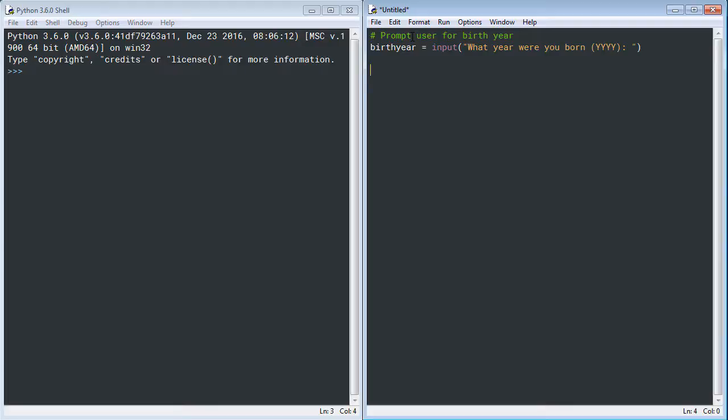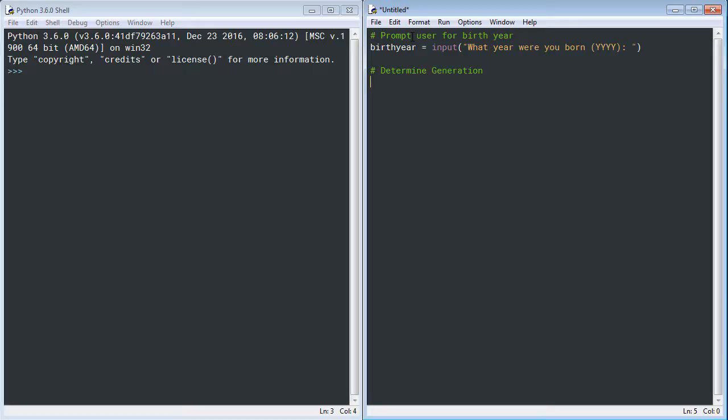Okay, the next thing that we need to do is put down a comment for the next section. Now we're at the part of our program where we need to determine, based upon the birth year of our user, what generation they're part of. To do this, we're going to use some conditional logic. We're going to have to use some control flow statements that allow us to put conditional logic in. Specifically, we normally use if, elif, and else statements and clauses to do this.